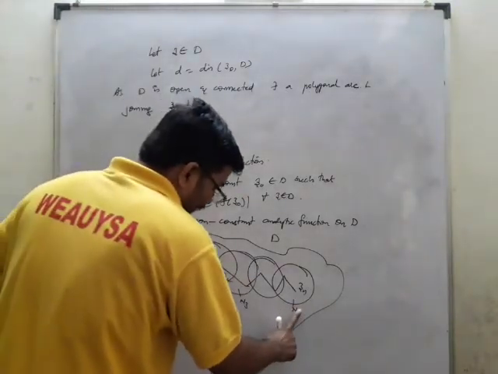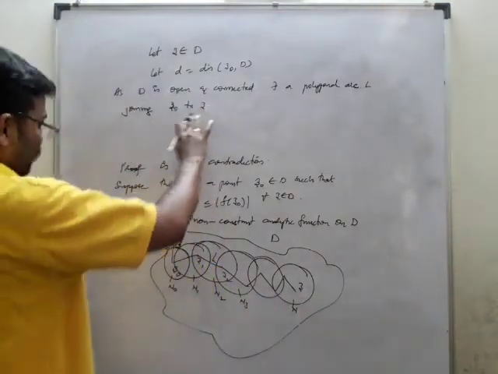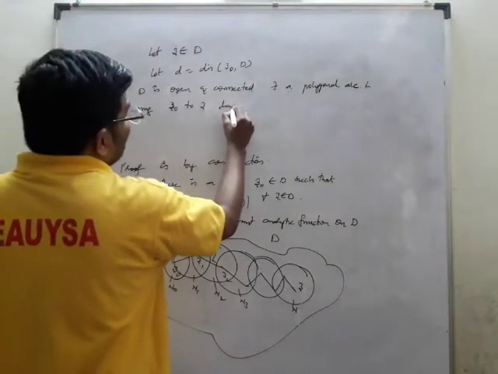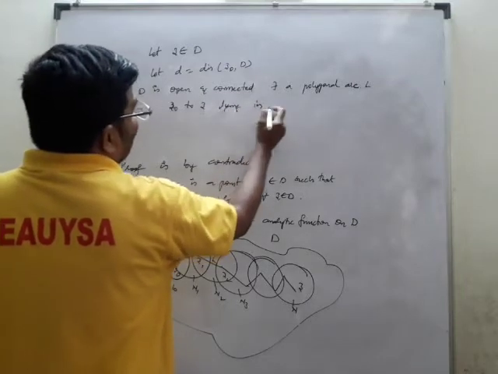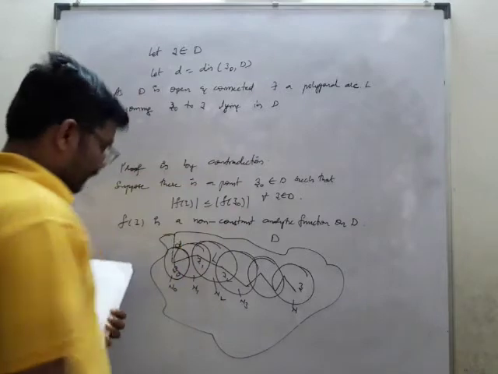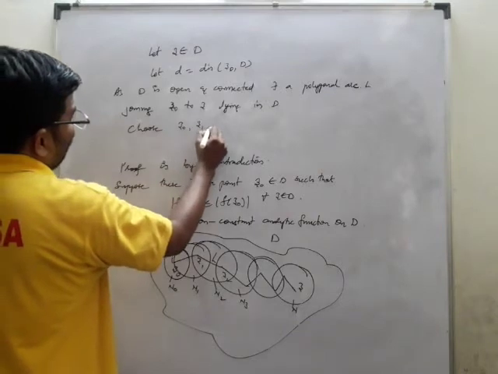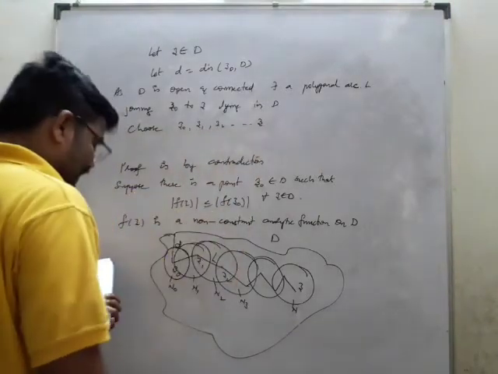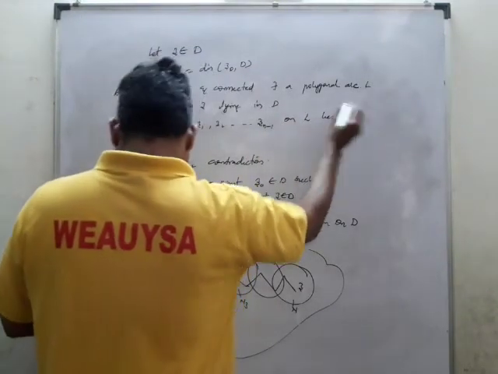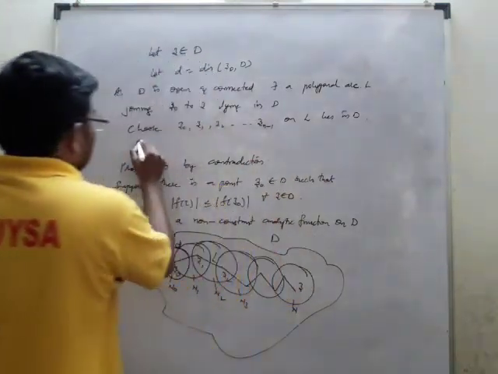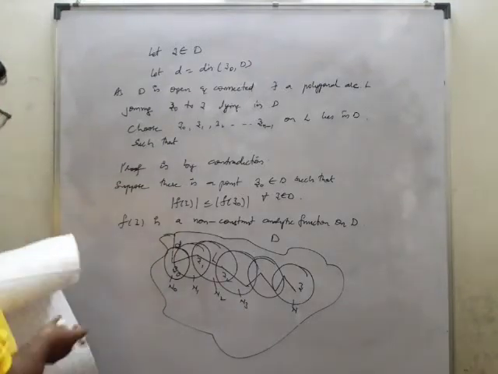If I take capital N here, I can write z0 to z lying in D. And we'll choose z0, z1, z2 up to z n minus 1 on L, which lies in D, such that all the points are as we have just taken.